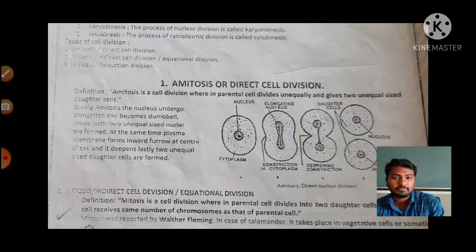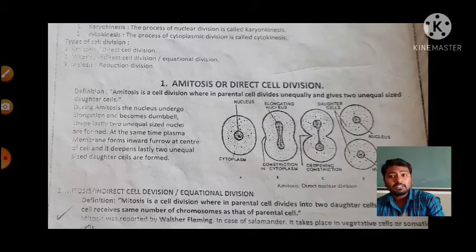Then the second step is called cytokinesis. You all know that cytokinesis means cyto means cytoplasm, kinesis means division. Cytokinesis is the process of division of cytoplasm. These are the two main steps involved in the formation of new cells. The first one is karyokinesis and the second step is cytokinesis.